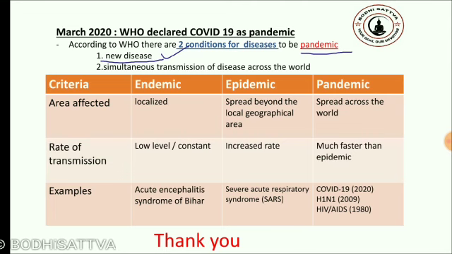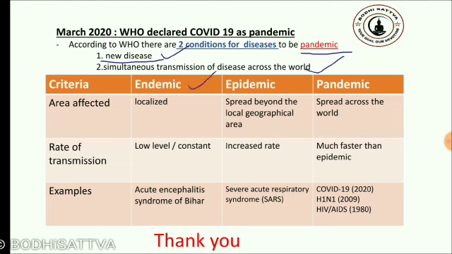And the second condition is simultaneous transmission of the disease across the world. So far, the virus has spread across 124 countries, and it is simultaneously spreading across the world. So the second condition is also fulfilled. So we can say that COVID-19 is a pandemic disease. Here in the table we're gonna see the difference between endemic, epidemic and pandemic.